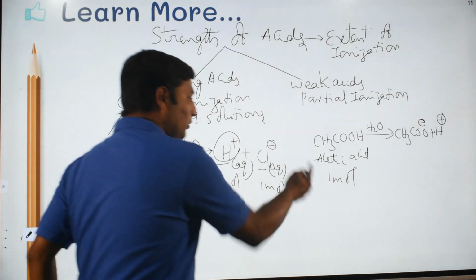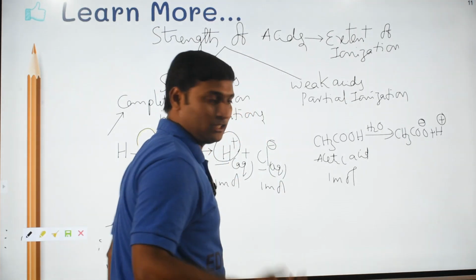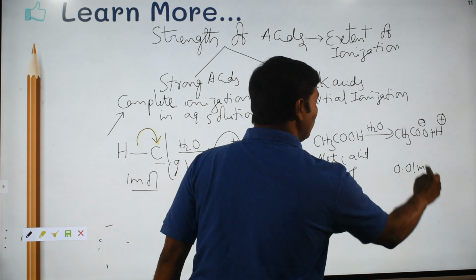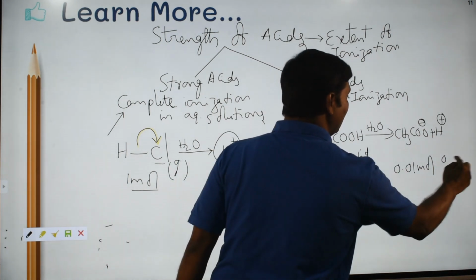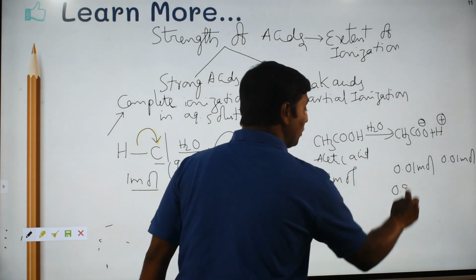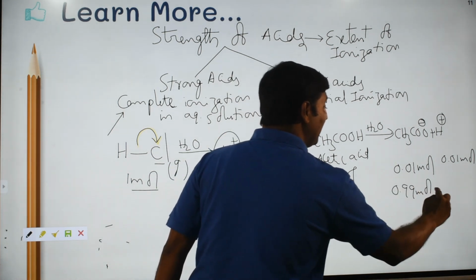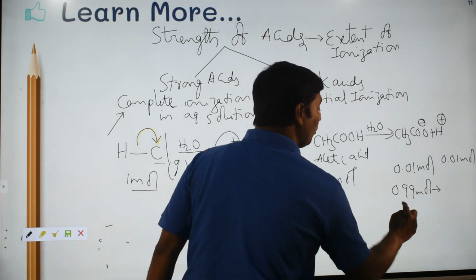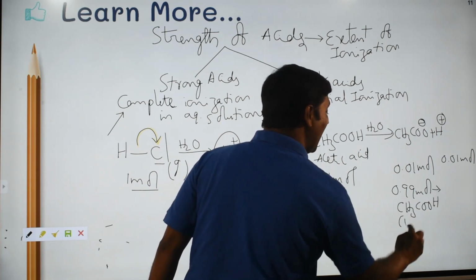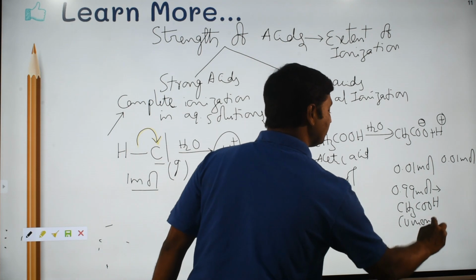That means out of 1 mole, say if it is 1% dissociation, 0.01 moles is converted to acetate ions and H+ ions. Then what happened to the remaining 0.99 moles? The remaining 0.99 moles will remain as acetic acid molecules only, unionized.